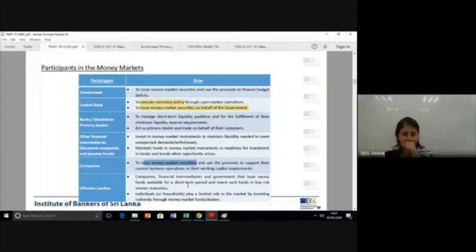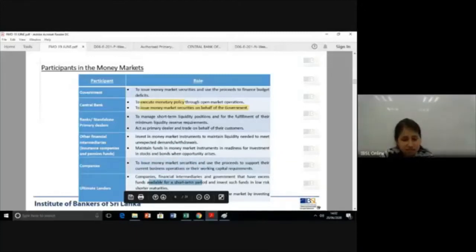Okay. And then you have the ultimate lenders. If you can visualize the diagram from the very first lecture, we had the lenders. So what is their role? It can be companies, financial intermediaries, or the government itself. They will have excess funds available for a short-term period, and they will make use of this market to earn an adequate return on that investment.